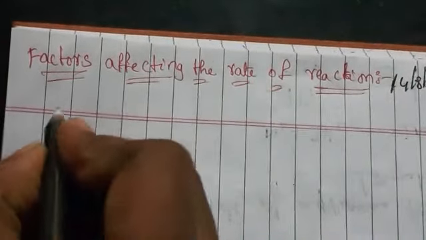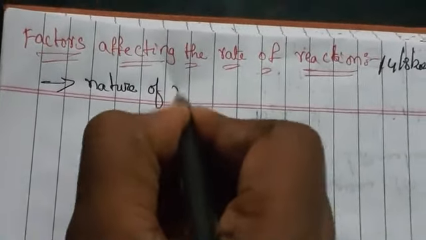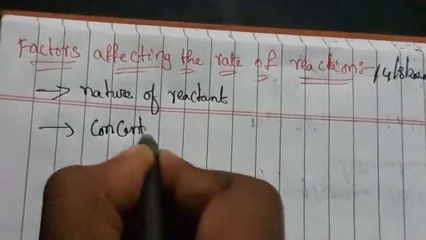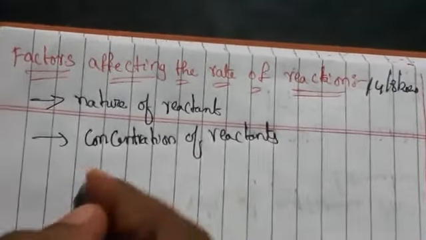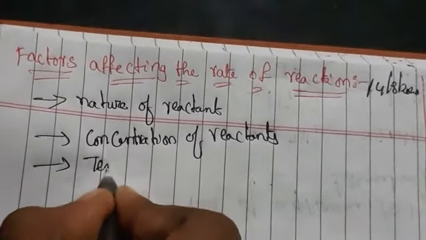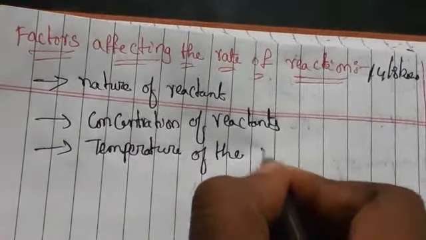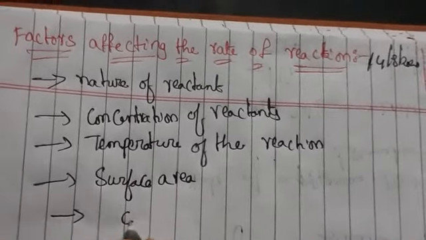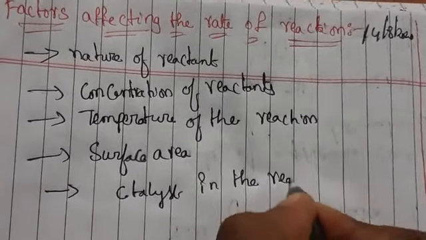So generally, the factors affecting the rate of reaction are: nature of the reactant, next concentration of reactants, temperature of the reaction, surface area, and catalyst in the reaction.